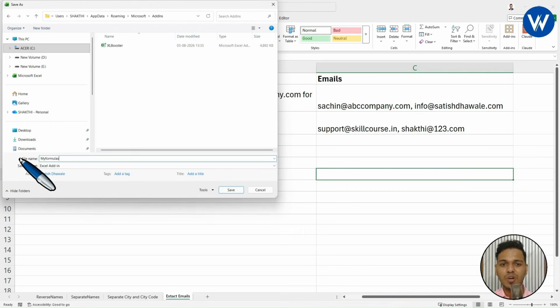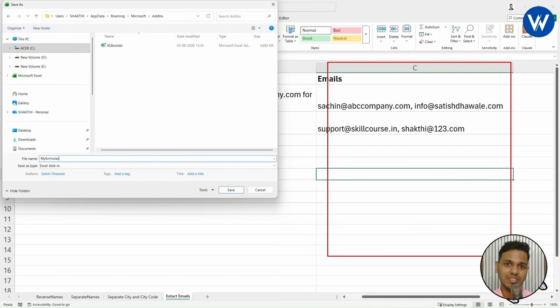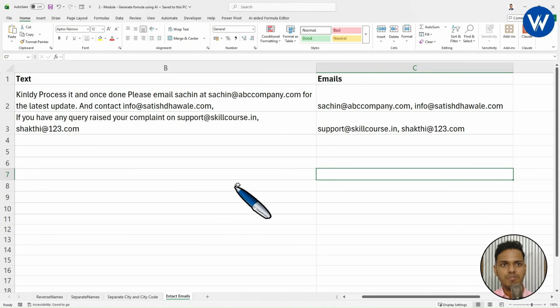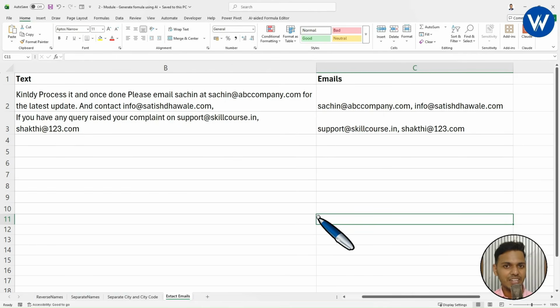Now listen carefully what actually this Excel add-in will do. It will simply store the VBA code which is available in this particular Excel workbook. It will not store the data. Okay. So basically inside this Excel workbook, we can see 4 different data sets available. It will not save the data. It will only save the VBA code which is available in this Excel workbook. You need to understand, practice along with me, right? Now let's click on save. Finally, this file is saved as Excel add-in.